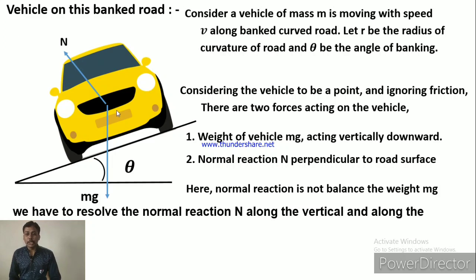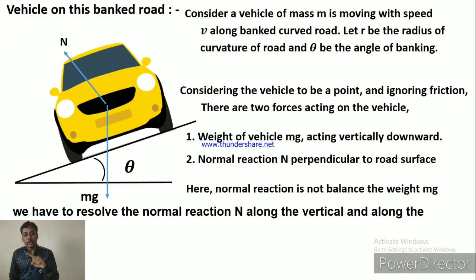When the vehicle takes a turn, it performs circular motion, so centripetal force is necessary, and between these two forces none provides the centripetal force towards the center. So the normal reaction is resolved into two components.